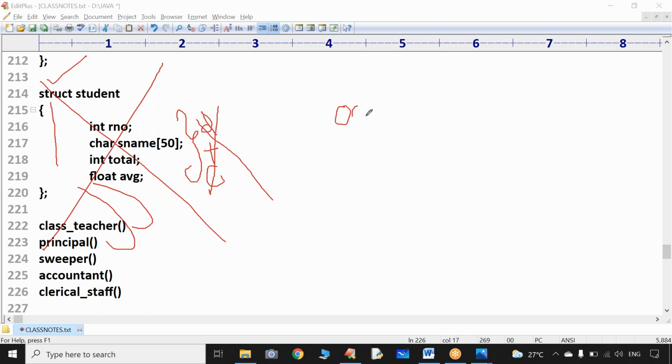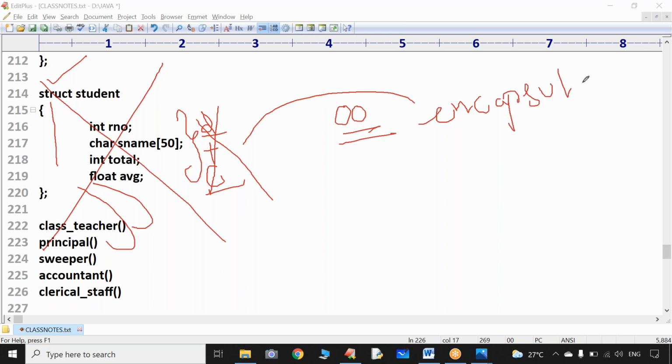So this kind of clubbing is not possible in procedure orientation. It is possible in object orientation. How is it possible in object orientation? If you add the data and the eligible code that acts upon the data in object orientation, we call it encapsulation. Now remember, in object orientation, if you define a function inside a structure, it is no more a structure. It is called a class.